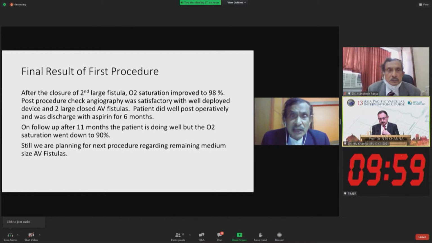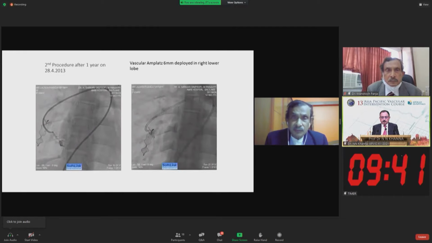He was discharged with aspirin for 6 months. On follow-up after 11 months, the patient is doing well. Oxygen saturation went down to 90%. Still, we are planning the next procedure for the remaining medium-sized arterial fistulas in the next stage.